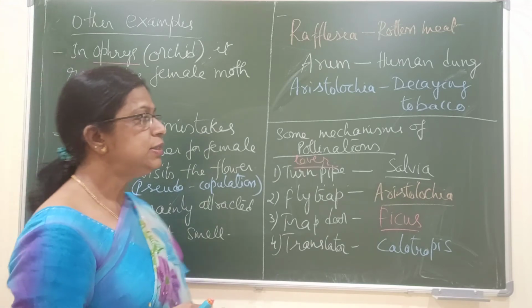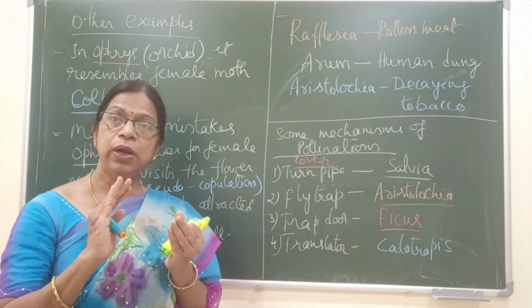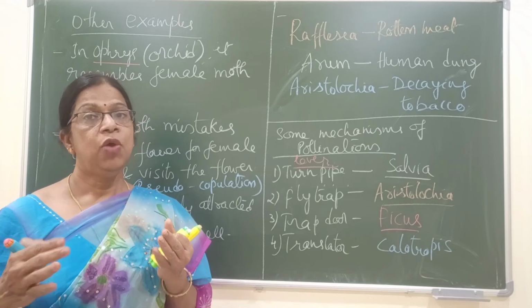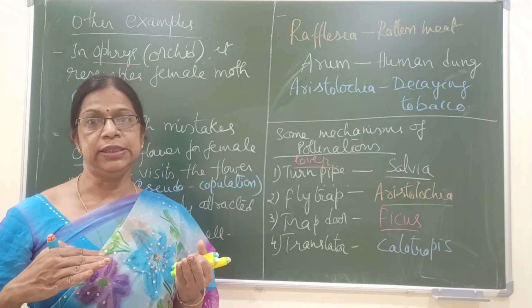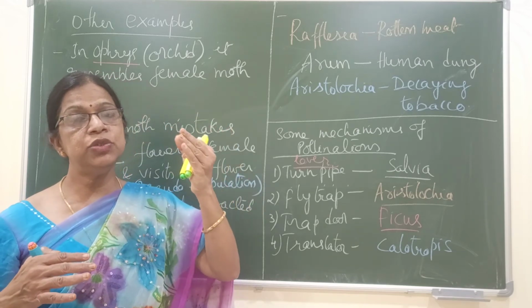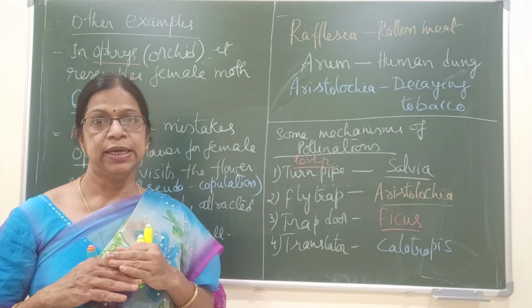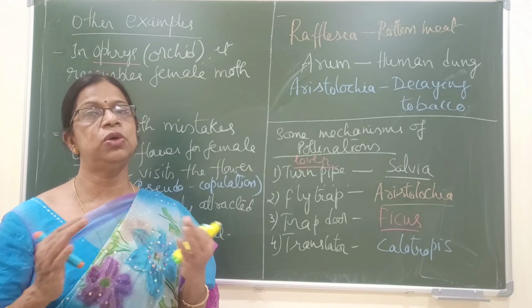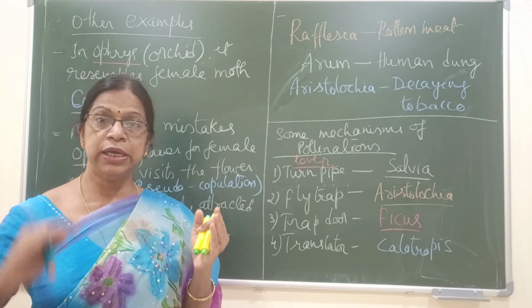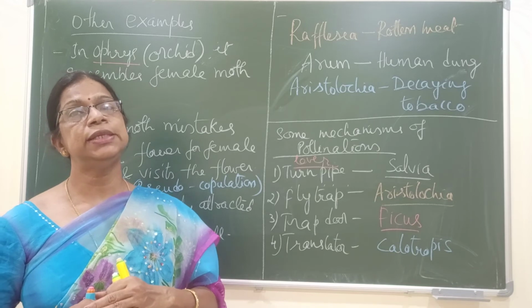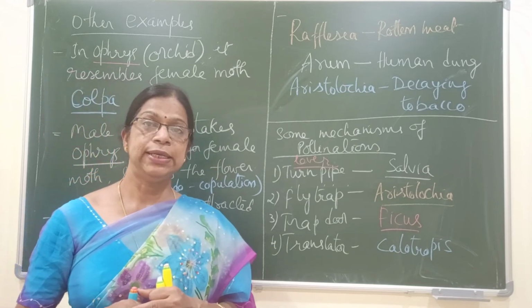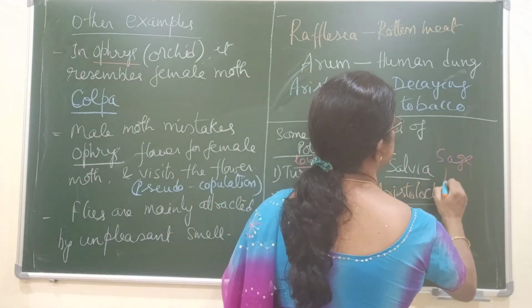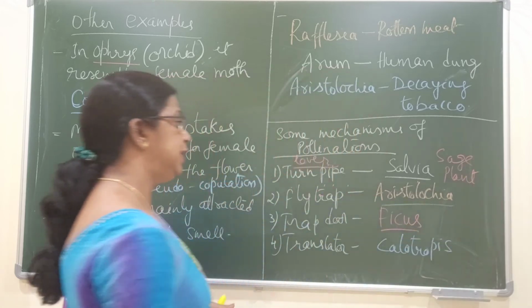It is called a lever mechanism because the Salvia plant has a corolla of such a shape that it provides a place for the insect to land. When the insect settles on one part of the petals, the other part carrying the stamens comes down and touches the body of the insect, like a lever, like a seesaw. One side presses, and the other side comes over the insect, depositing the pollen grains. Salvia is also commonly called the sage plant.